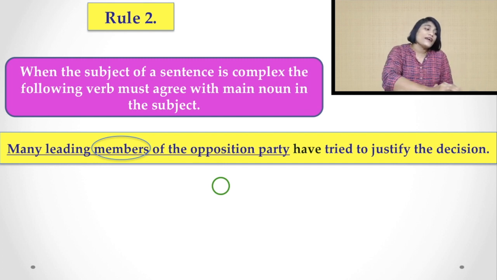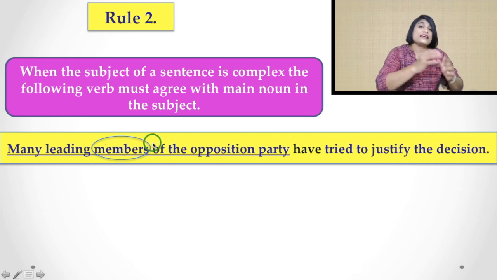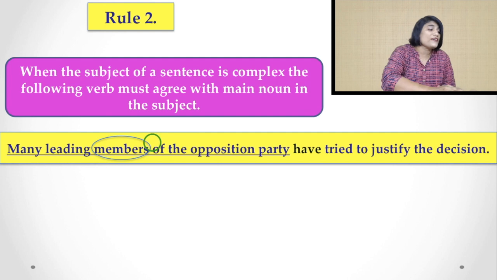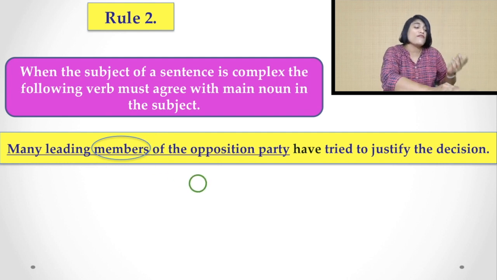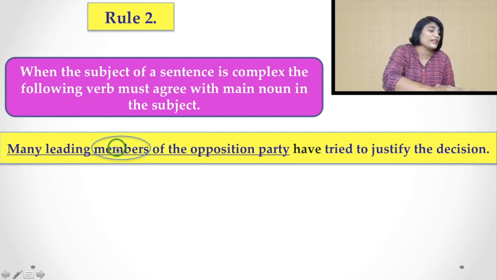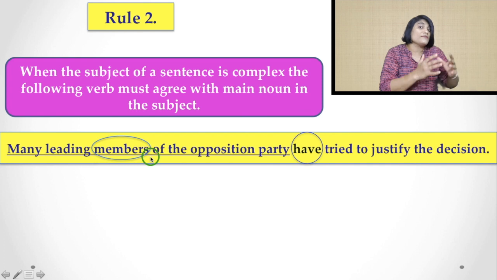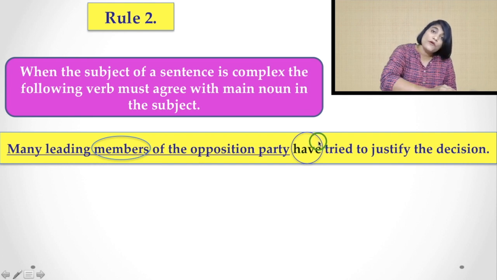So here you find members is the head noun for this phrase, and if you choose the verb, you have to see the main head noun, that is members. So the verb is have. Members are plural in number. The subject is plural in number, so the verb must be plural.